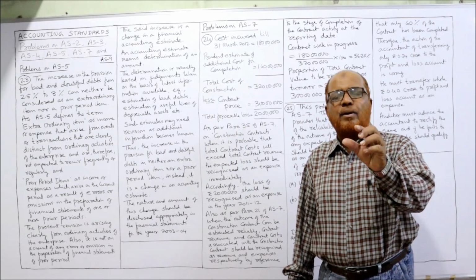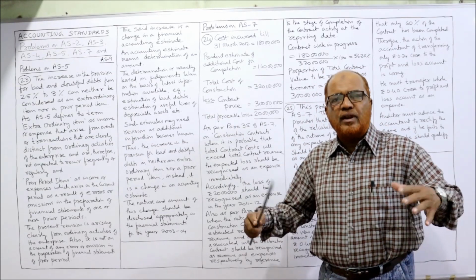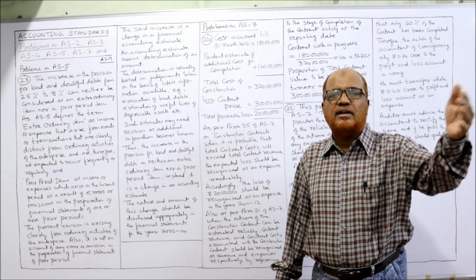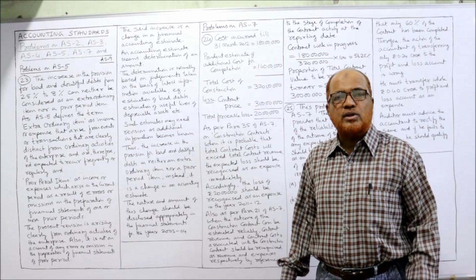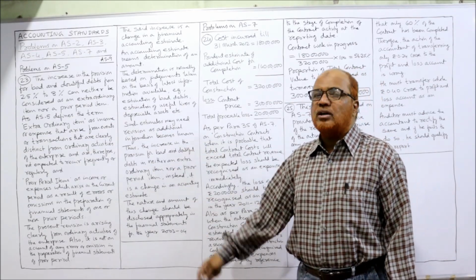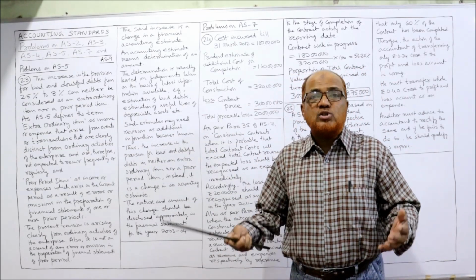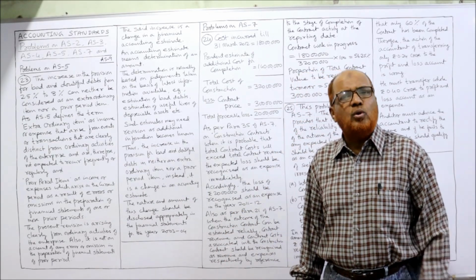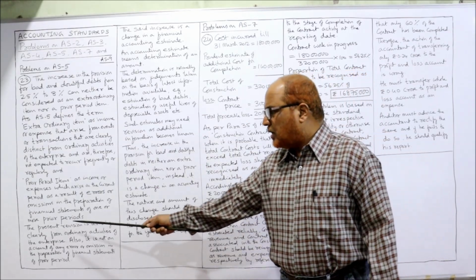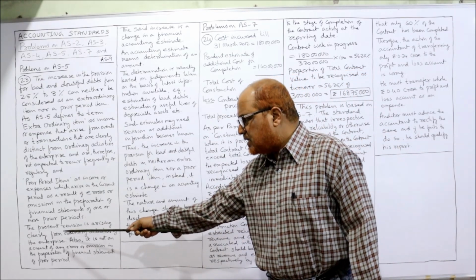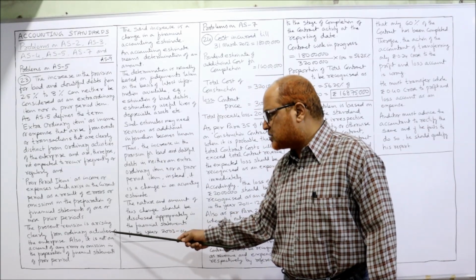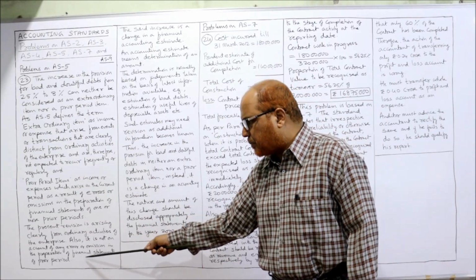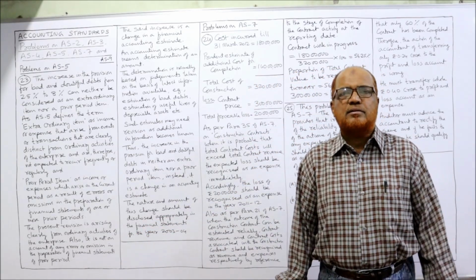Every business will make a provision for bad and doubtful debts. Every year a provision for doubtful debts may be there because there is a possibility that some of the debtors may not pay the amount. So it's an ordinary activity. It is not a prior period item because there was no error in the past in preparing the financial statements. No error at all. So here the present revision is arising clearly from ordinary activities of the enterprise. Also, it is not on account of any error or omission in the preparation of financial statements of a prior period.